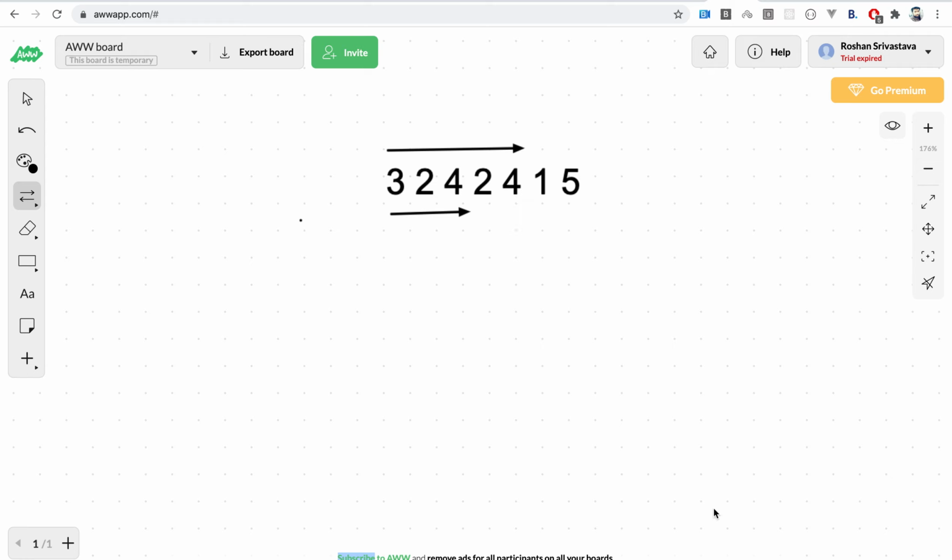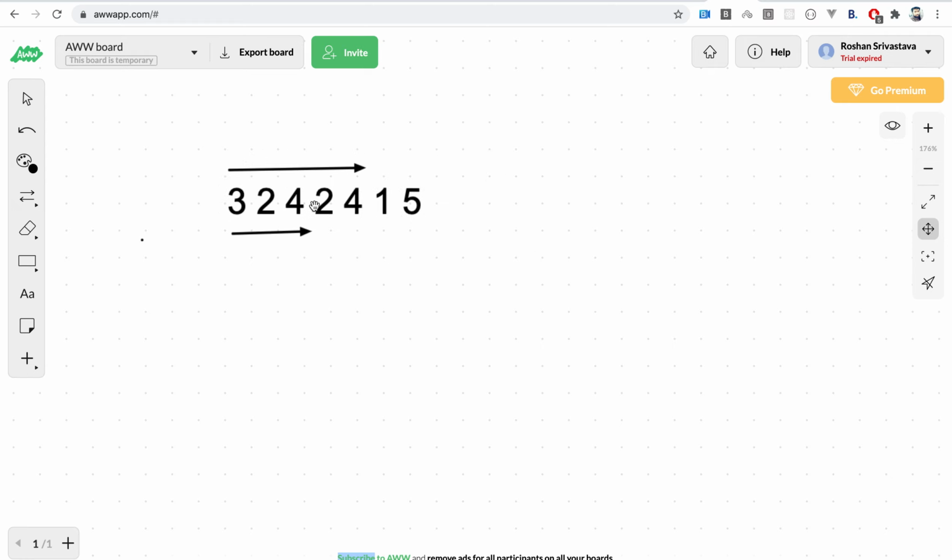So first thing first, we want to keep track of the frequency of each number. One way is to keep an array or a map of 10 elements where we would keep the count of each number individually. But that is very complex and will be very space consuming as well.